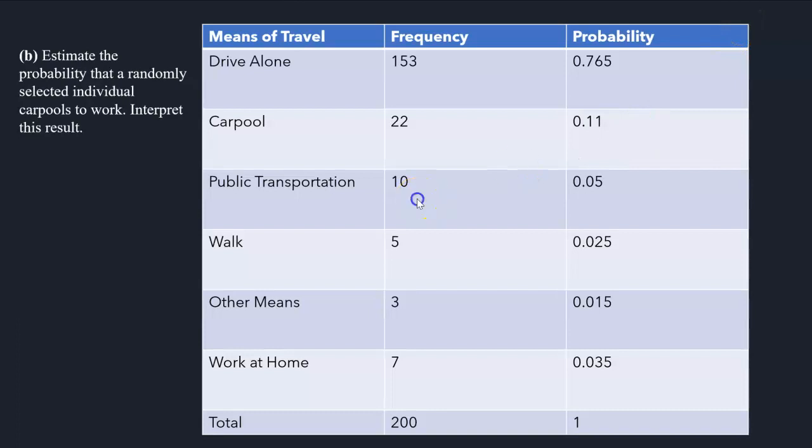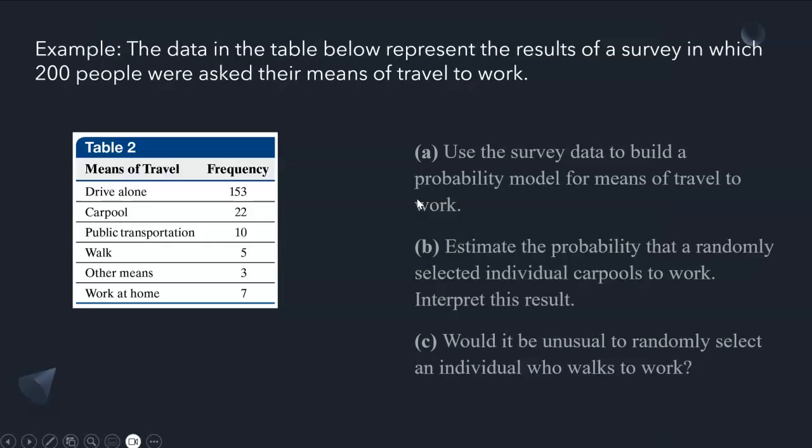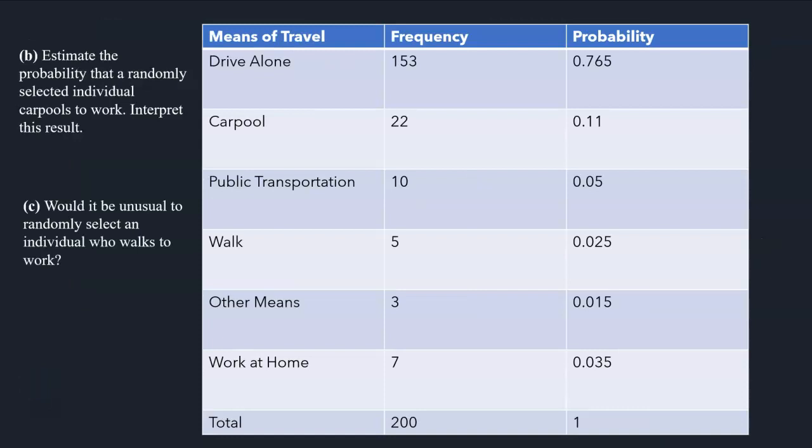And then the next question is, would it be unusual to randomly select an individual who walks to work? So the probability of someone walking to work is 0.035. And remember, it's unusual when the probability is really close to 0. And this probability is really close to 0. So we will say, yes, it is unusual that a randomly selected individual will walk to work, because this probability, 0.035, is really close to 0.